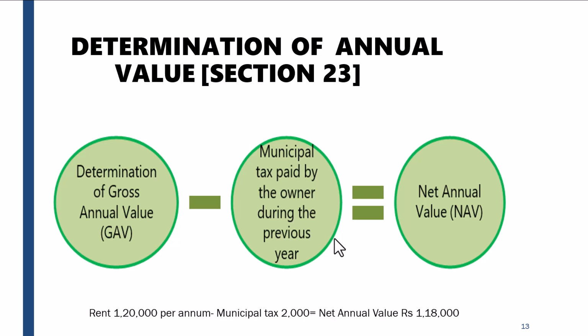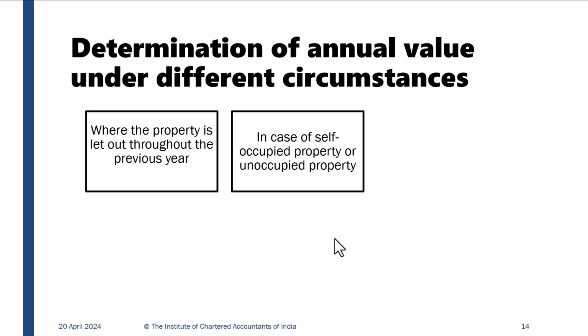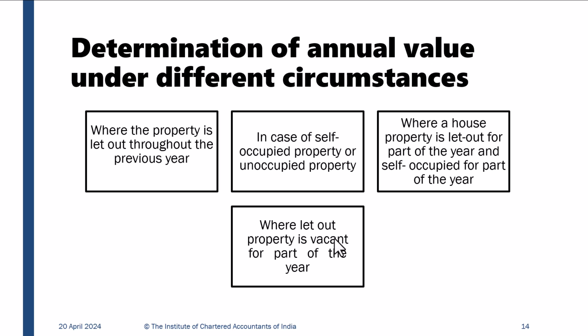For example, suppose you're earning a rent of 1,20,000 rupees per annum. Suppose you're earning 10,000 rupees rent per month, so that will make a rent of 1,20,000. If you're paying 2,000 rupees as property tax or municipal tax, the net value will be 1,18,000. So you have to pay tax on the net annual value and not on 1,20,000. You will be given a deduction for the taxes which you are paying, called property tax or municipal tax. Okay.